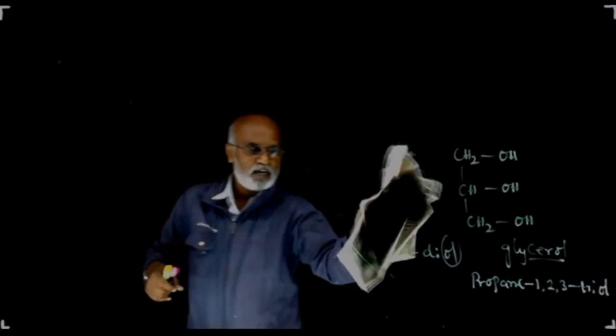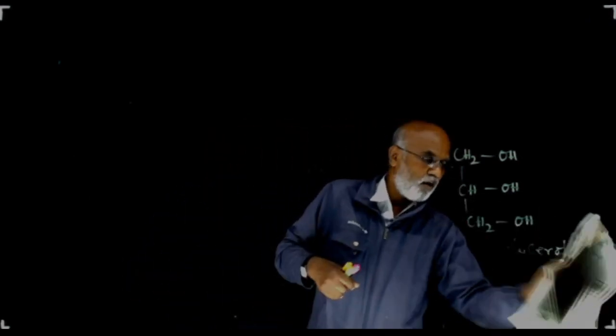Now, look into the methods of preparation of alcohols. When we look into the methods of preparation of alcohols, we have different methods, out of which a few simple methods are also there. Now, take an alkyl halide.